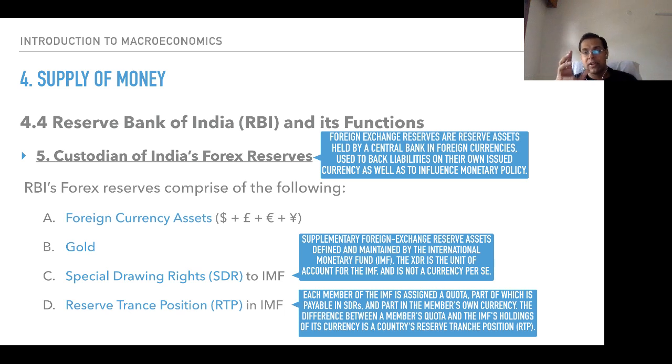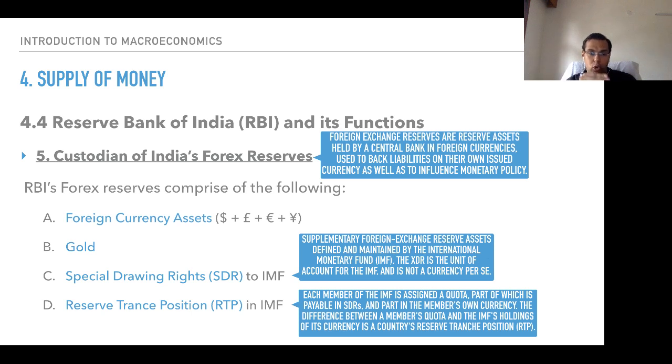So special drawing right is a currency of the IMF. It would grant that currency to me in terms of SDR. SDR then I can use to pledge with some other third country. Let's say I would go to China. I would tell them that you take these $10 billion worth of SDR and give me liquid cash so that I'm able to use that cash. I would pay the interest to China, and further differential interest I would pay to the IMF. So this is how special drawing rights work.